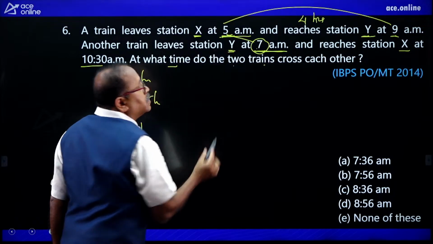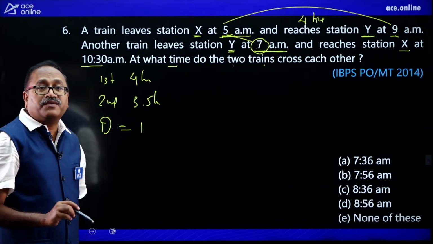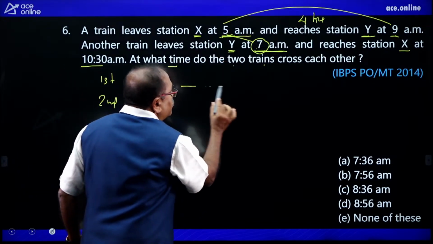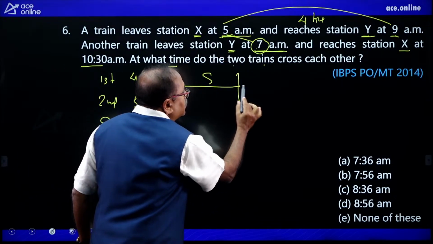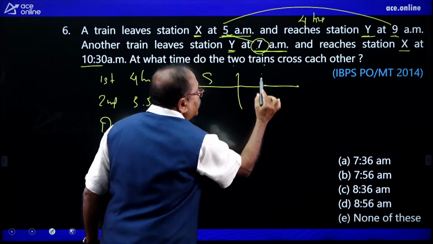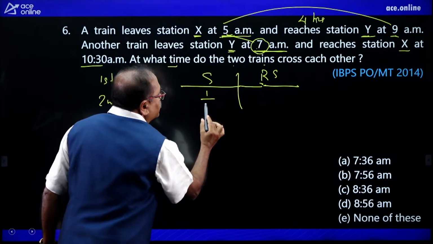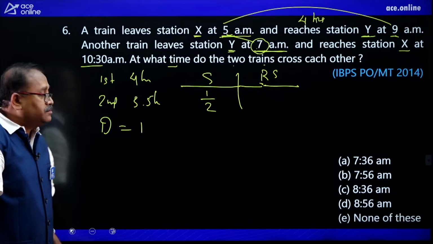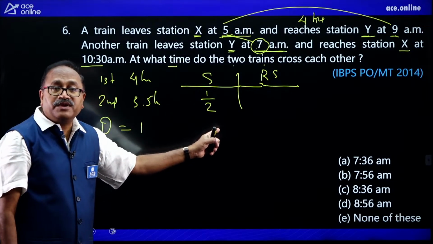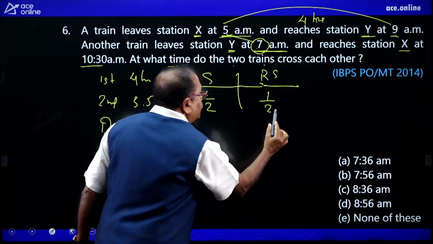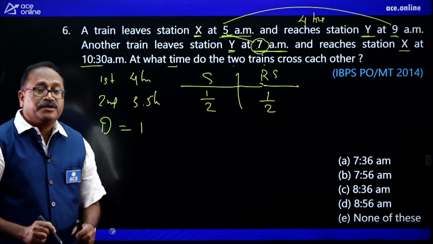So by this time the first one already covered half of the distance with only its own speed, and then comes a relative speed. If the total distance is 1, half of the distance is already covered by 7 a.m., and the remaining half will be covered with the relative speed.